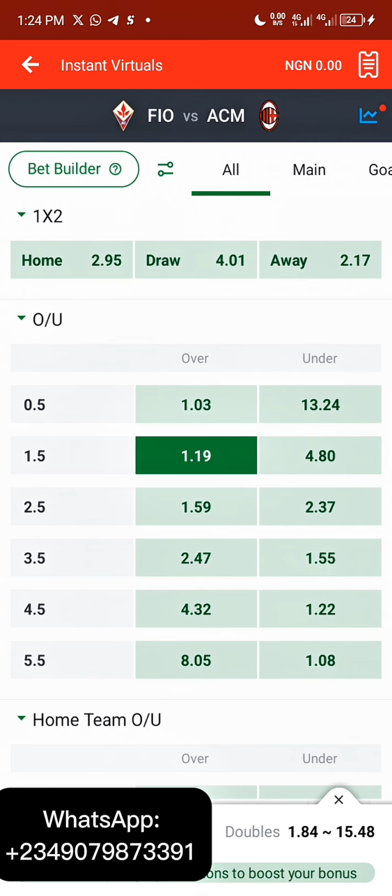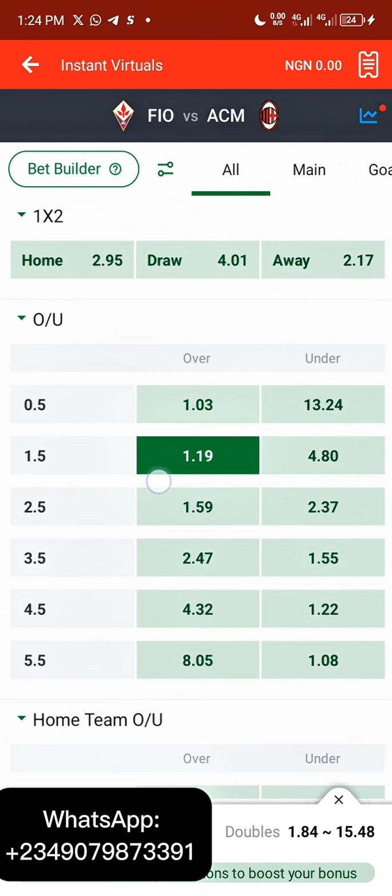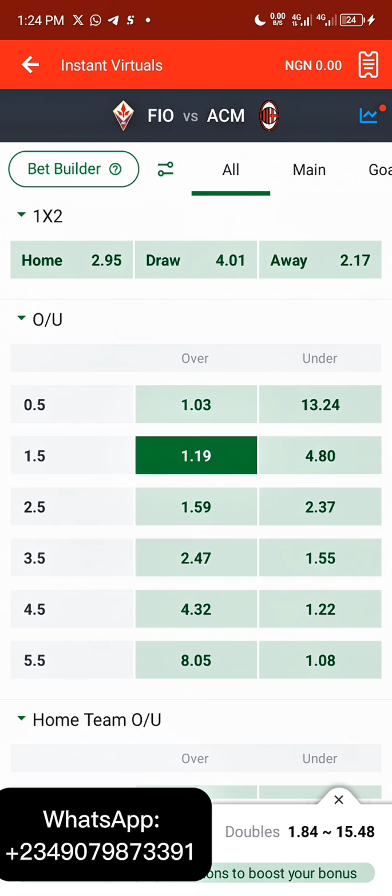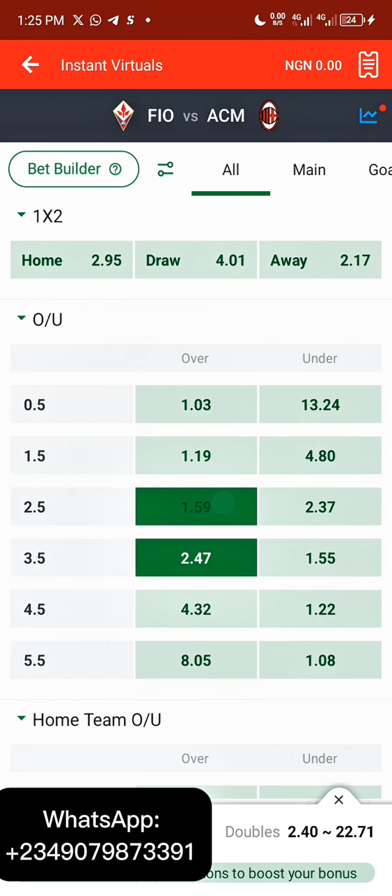If you go with this 1.5 goal, you're going to be getting around 1.19 odd. So if you select this 1.5 odd from the Italy section, and select another 1.5 odd from the England section, you'll be getting probably 1.40 odds. If you stake it with proper risk management, you'll be making good profit for yourself. For those of you that want to be making a high amount of money, you can use these ones for yourself.